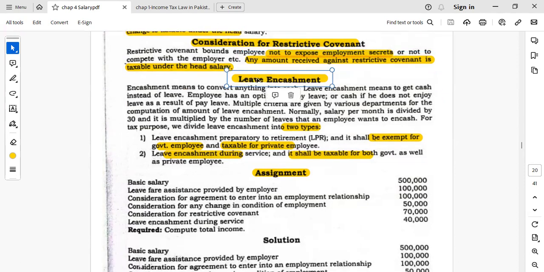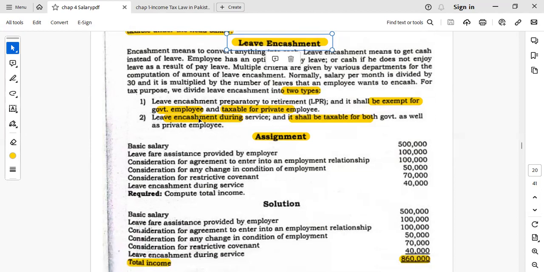Leave encashment facility is also provided to the employees. The leaves allowed to employees every year, the leaves that remain unused, they can get encashed. So the encashment of the remaining leave at the end of the year or a specific term, that compensation, that encashment is treated as follows.